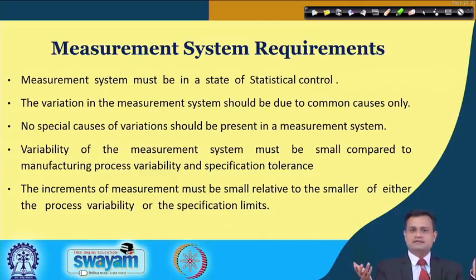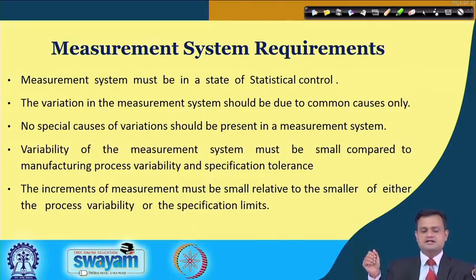Now, the variability permitted because of manufacturing process variation is, let us say, plus or minus 1 mm, and the variability because of your measurement system is much higher, 5 times, 10 times than this. Then you will simply be misled as to whether my process is the problem or the measurement system is the problem.